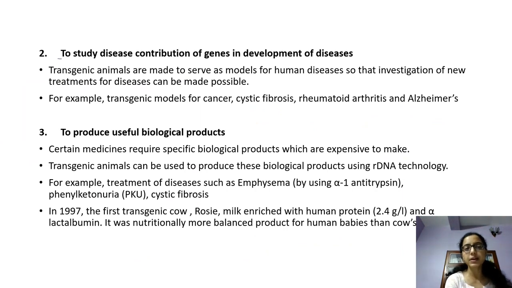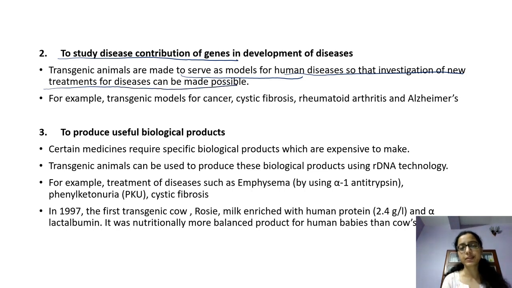Second purpose is to study the disease distribution of gene. The transgenic animals are made to serve as a model for human disease so that investigation of new treatment for disease can be made possible.